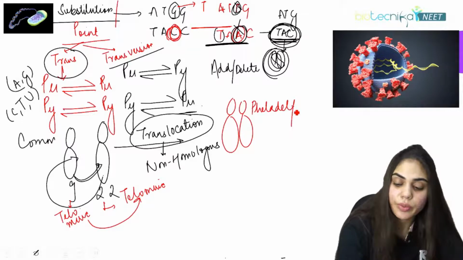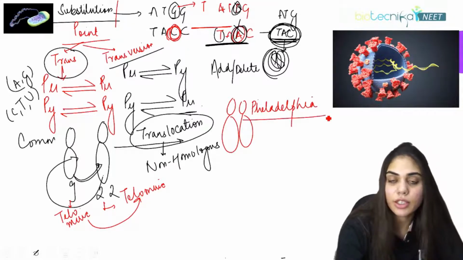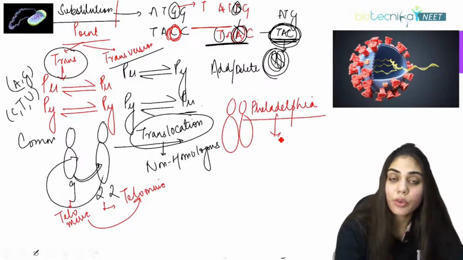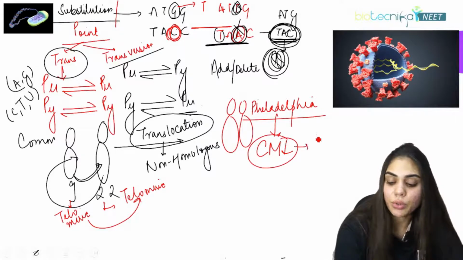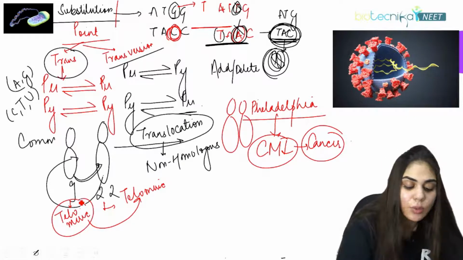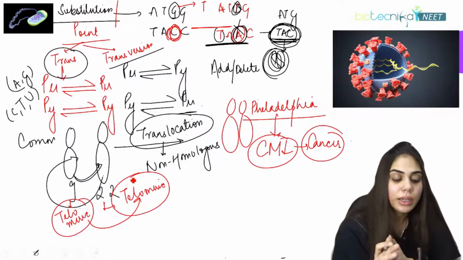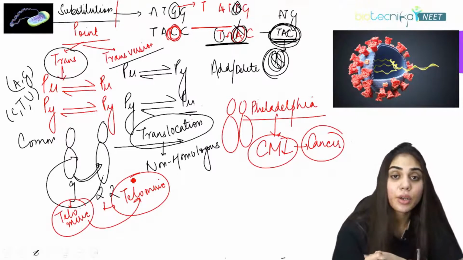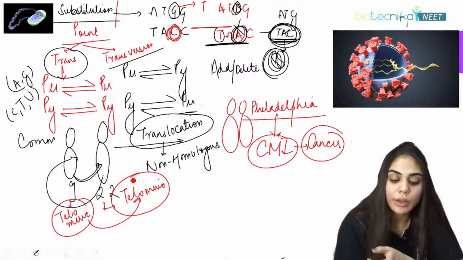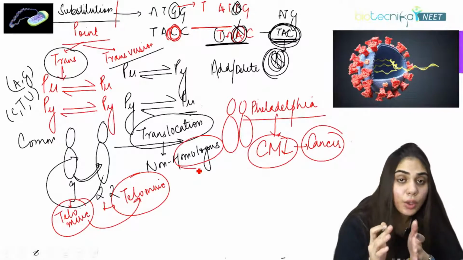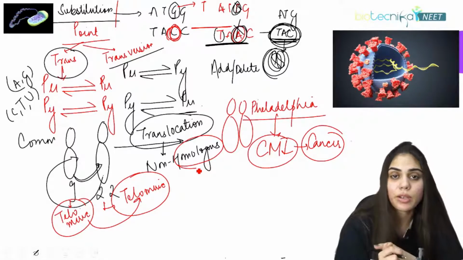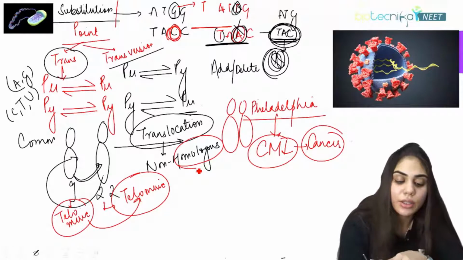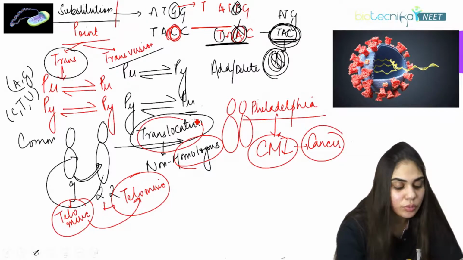Philadelphia chromosome. This is a worst condition that is happening in the body because it will lead to chronic myelogenous leukemia. It will lead to cancer. How is cancer caused? Because there were telomeric sequences that were similar in both chromosome number 9 and 22. And that is why there happens a non-homologous recombination. They both were not similar, but look-wise it was similar, and there happens a non-homologous recombination. That is what is called translocation.